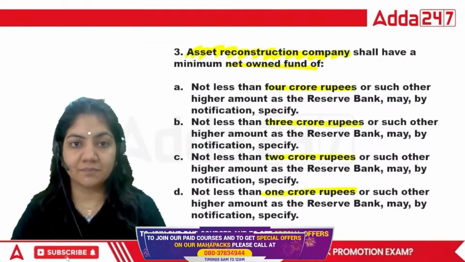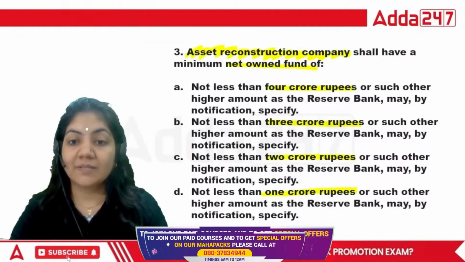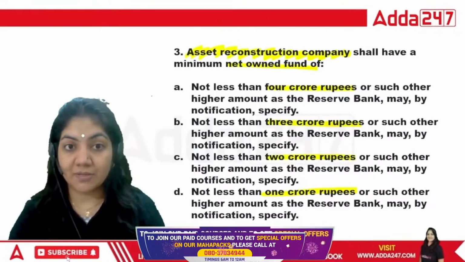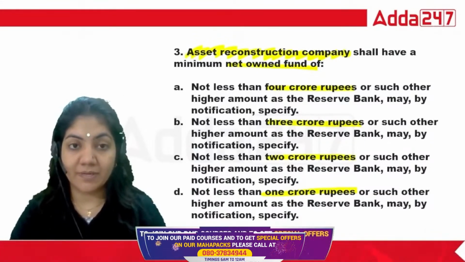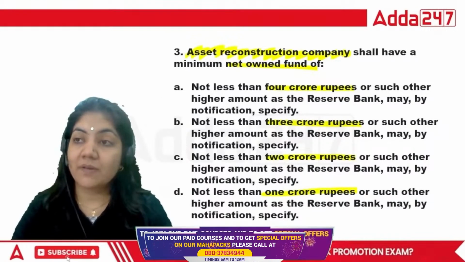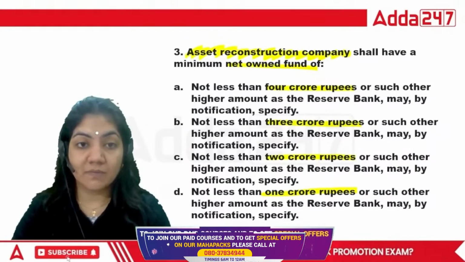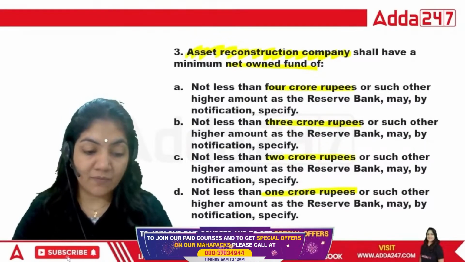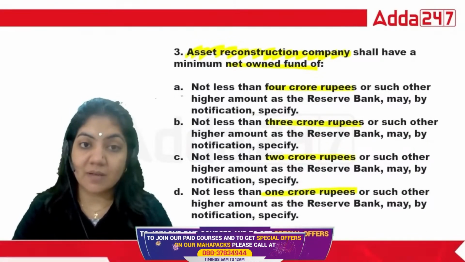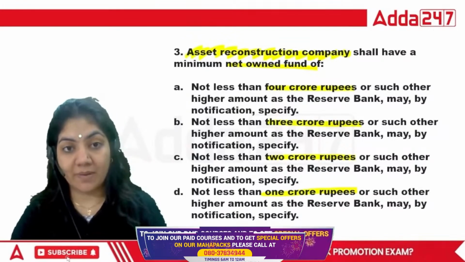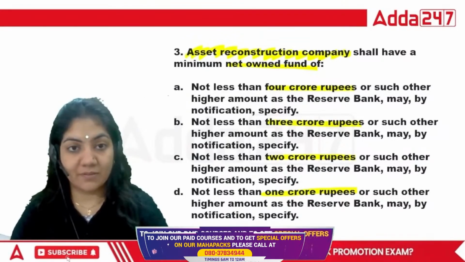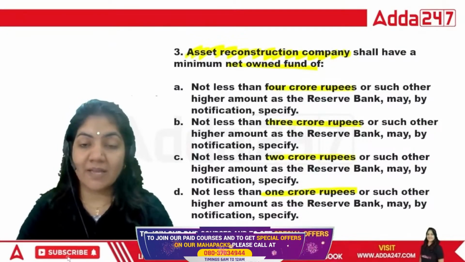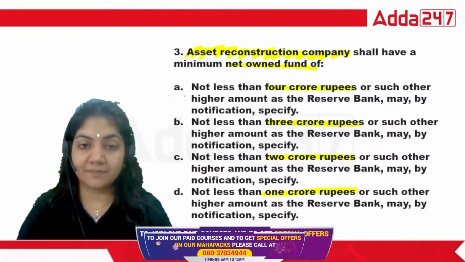Tell me, class. An asset reconstruction company is a company registered with the Reserve Bank of India. The main work of an ARC company is to give money to the bank and financial institution, and for that security the ARC company will search for a qualified buyer. That qualified buyer will give the money and take the security asset.